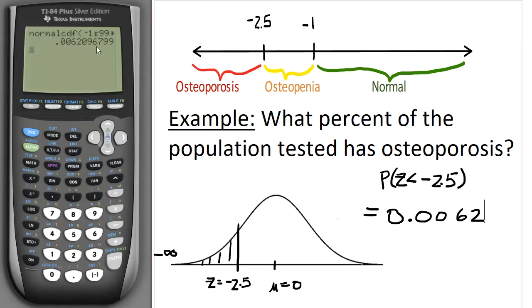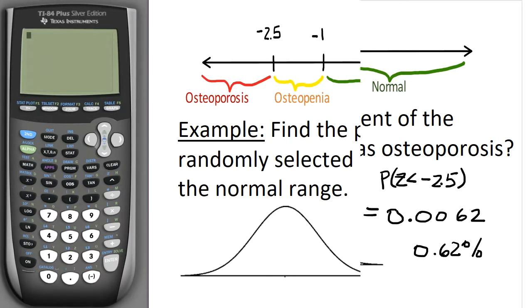Now if I want to turn this into a percentage, I'm going to have to multiply it by 100. So when I multiply that by 100, the percentage then is 0.62%. So less than 1% of those tested will have osteoporosis.